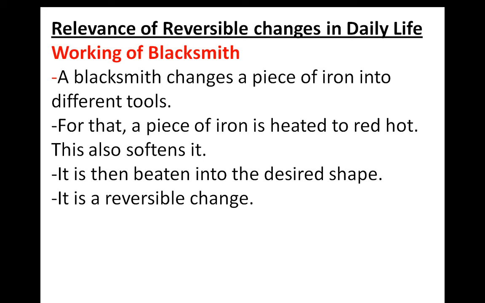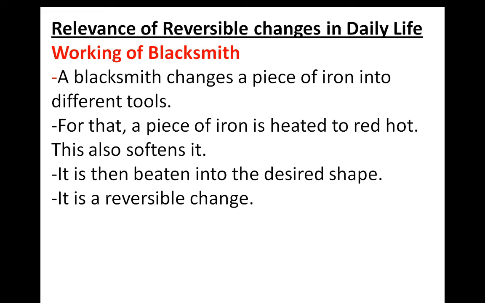We have learned the molecule arrangement of solid, liquid and gas. I am not giving those notes in this PPT, as that material is not given in your textbook. Only the examples are given. So in the case of the working of a blacksmith, the piece of iron is heated to red hot. After heating, the hard iron changes to soft iron.